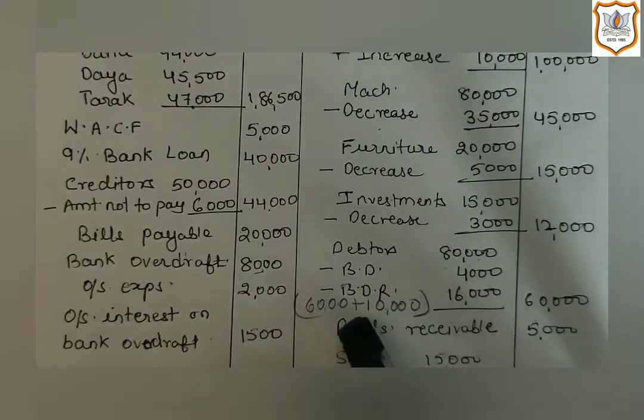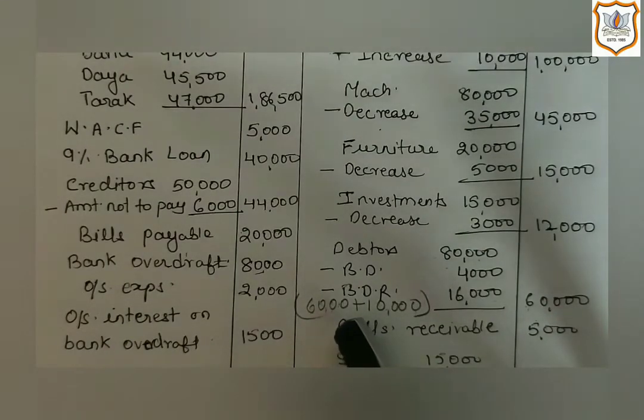Because here 6,000 is the amount that shows that they have already provided for doubtful debts, as it is given in their old balance sheet as bad debt reserve. That means they have already provided for doubtful debts. That's why it is shown on the asset side of their old balance sheet as a deduction from debtors.